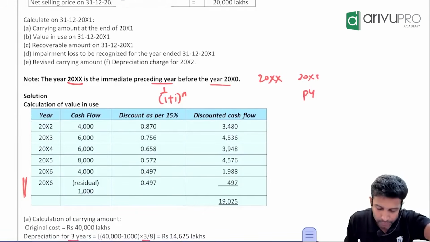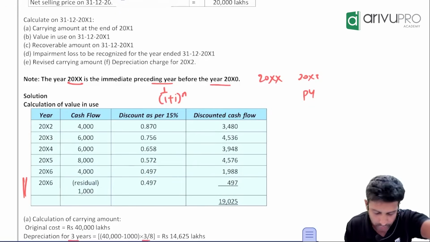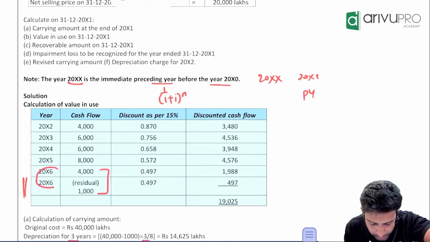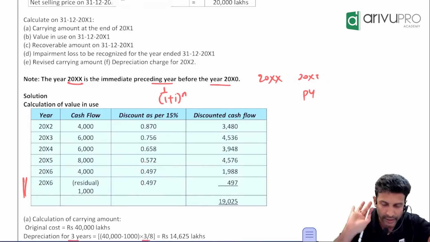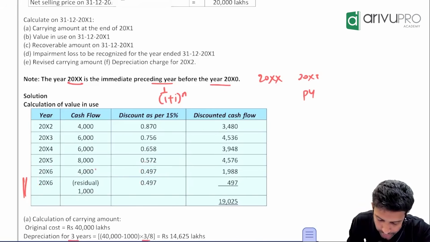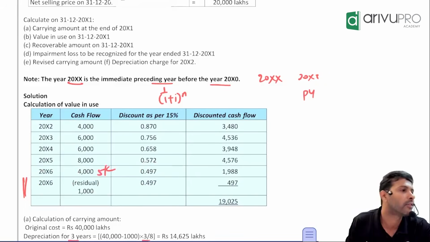Common mistake: after the 5th year, students again press the equals button and say 6th year's factor. Don't do it. These two cash flows occur on the same date, so the same discount factor. If you feel you're making that mistake, then what you do is for the last year, don't take 4,000. Take 4,000 plus 1,000 and make it 5,000.